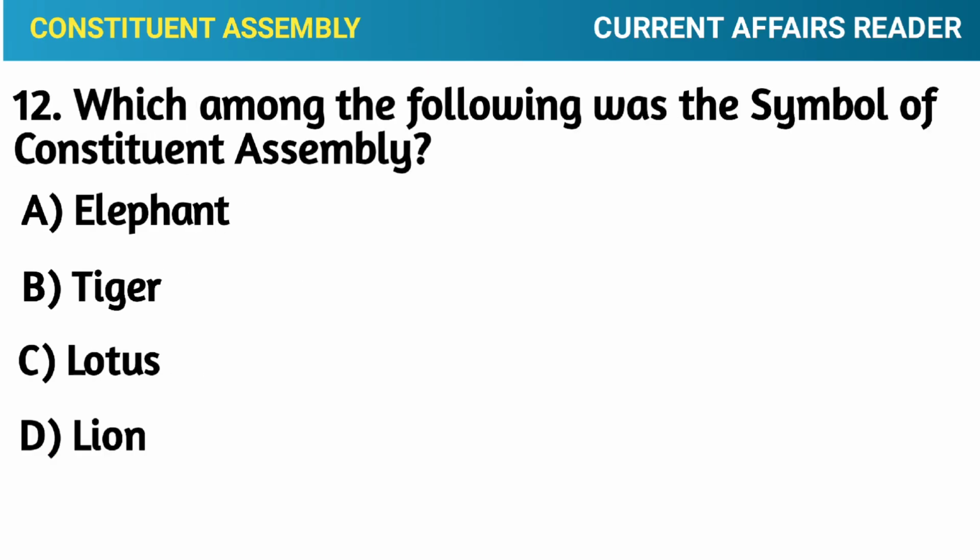Question number 12. Which among the following was the symbol of the Constituent Assembly? Option A, elephant. Option B, tiger. Option C, lotus. Option D, lion. Correct answer. Option A, elephant.